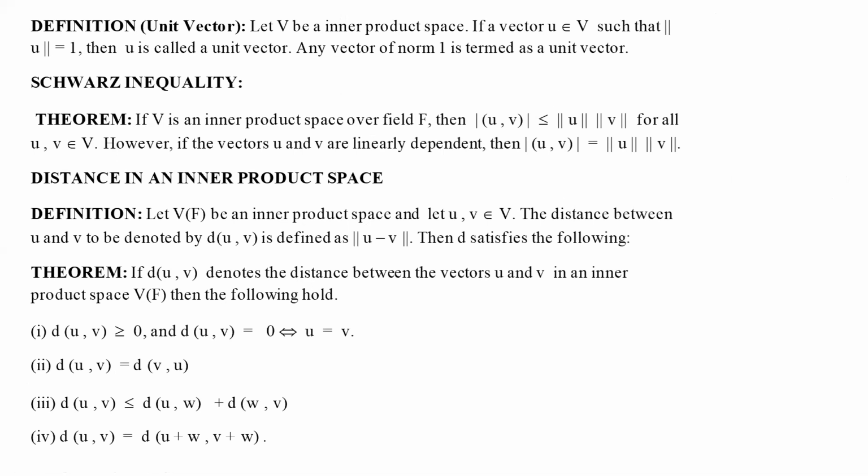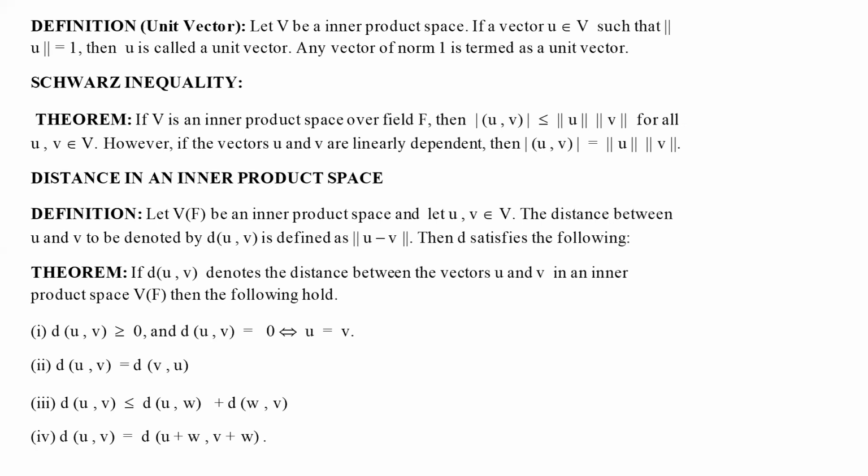Then in inner product spaces, we have a very important inequality known as the Schwarz inequality. It says that if V is any inner product space, and if u and v are any two vectors in V, then mod of the inner product of u and v is always less than or equal to norm u times norm v.